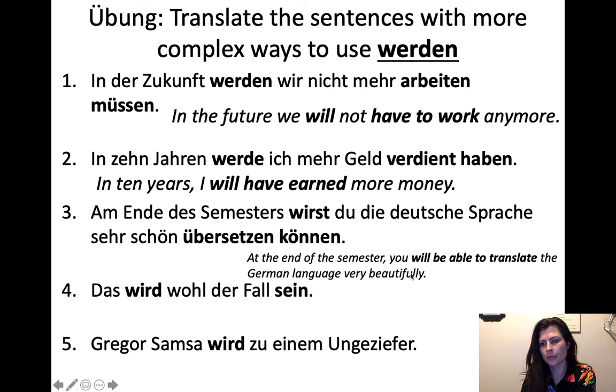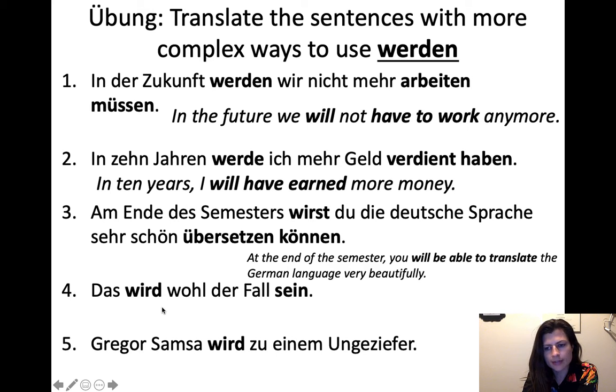It's just you will be able to. It's just talking about that future moment in time, not talking about the past of the future. So this is just like the first one. The infinitive of the main verb and the modal verb. At the end of the semester, you will be able to translate. Du wirst übersetzen können. Yeah.